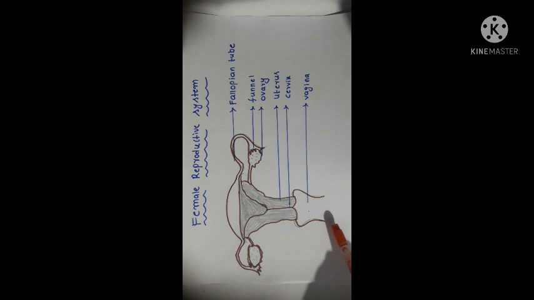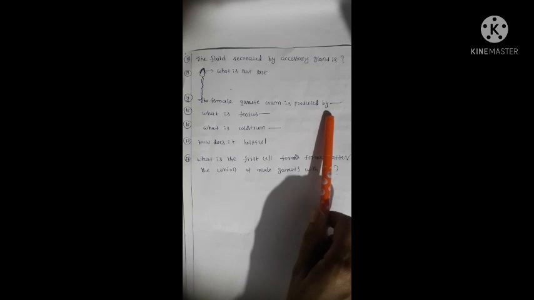Now some questions on the female reproductive system. The female gamete ovum is produced by the ovaries, and its release is called ovulation.